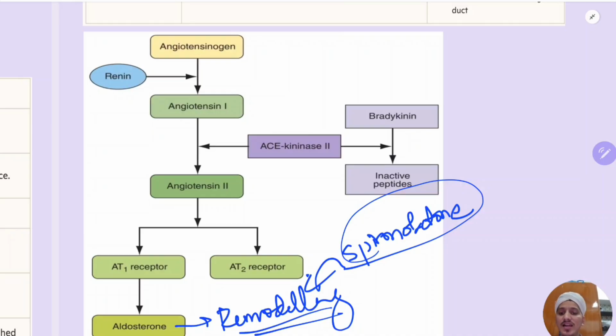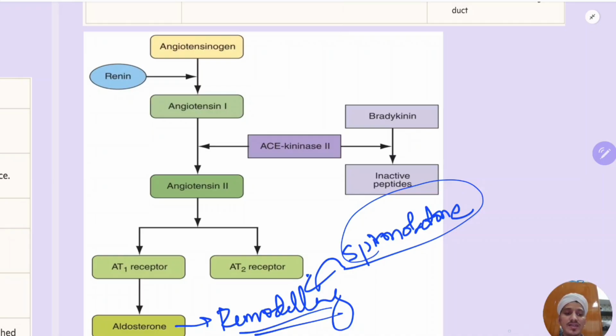Remodeling is nothing but the functional muscle fibers being replaced by collagen fibers. Those collagen fibers have no work to do. Functional muscle fibers will contract and help in maintaining the stroke volume and cardiac output. But if you replace them by fibrous tissue, that will not do anything, but will cause detrimental effects. They can be a source of arrhythmia, sudden cardiac death, or ventricular aneurysm. Ventricular remodeling and hypertrophy will cause increased angina. There is a risk of MI. All these things will happen.